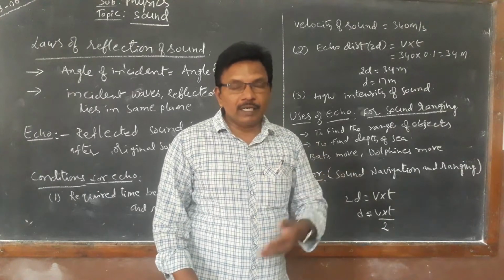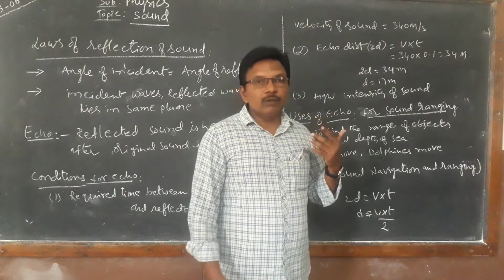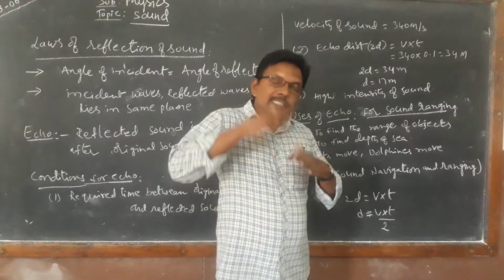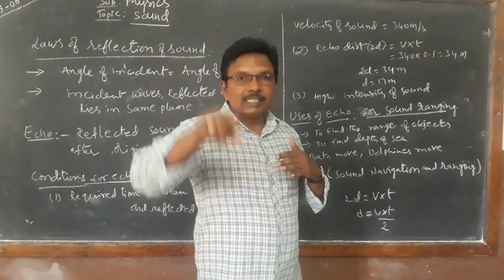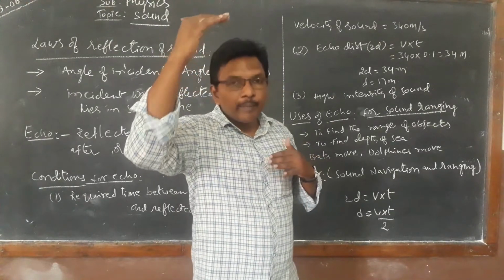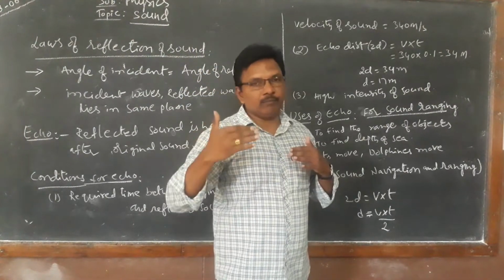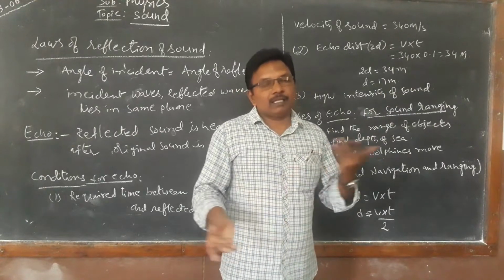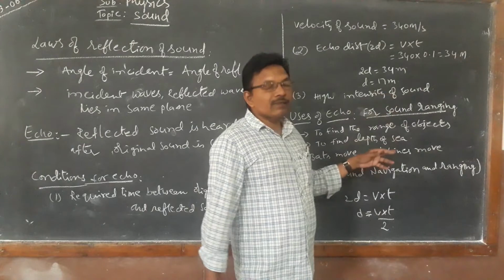Reflection, as I already told yesterday, is the reason we cannot hear clearly. So to get an echo, that means to hear the sound after completion of the original sound, the obstacle, either a hill, wall, building, anything, should be at a minimum of 17 meters. Maximum may be whatever, but the minimum should be maintained at 17 meters. Then only we can hear the echo. Otherwise, it is reflection and we cannot hear properly. So that is the condition for echo.